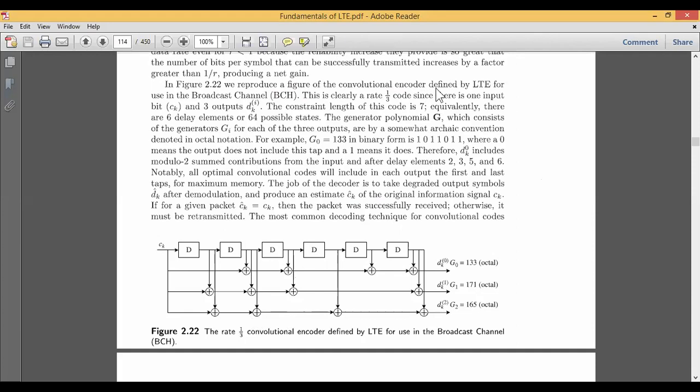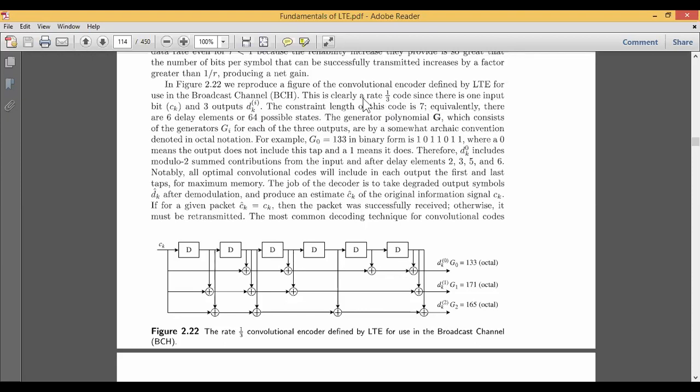So what we try to do here is take the input bits and add some redundancy bits, and then check the length of the code. For example, if you look at figure number 2.2, the rate is a 1/3 convolution encoder, which is defined by the LTE for the broadcast channel. So in this broadcast channel, we take the rate 1/3 code.